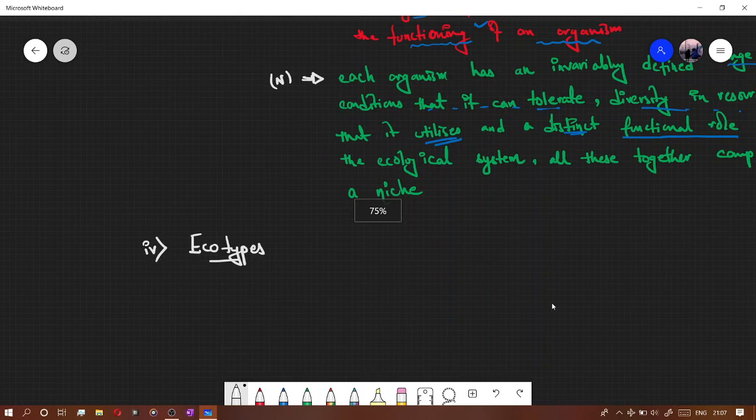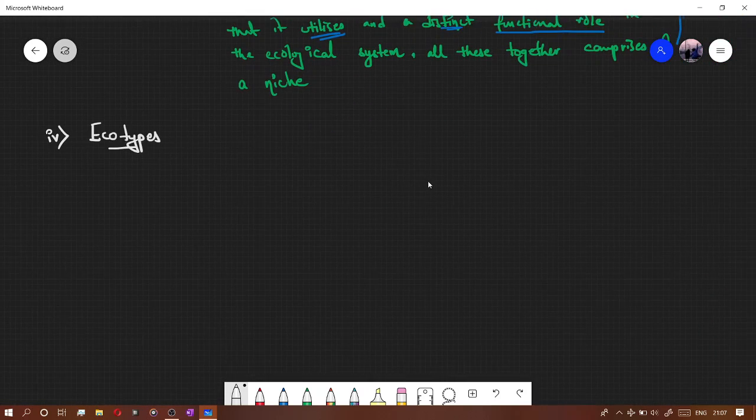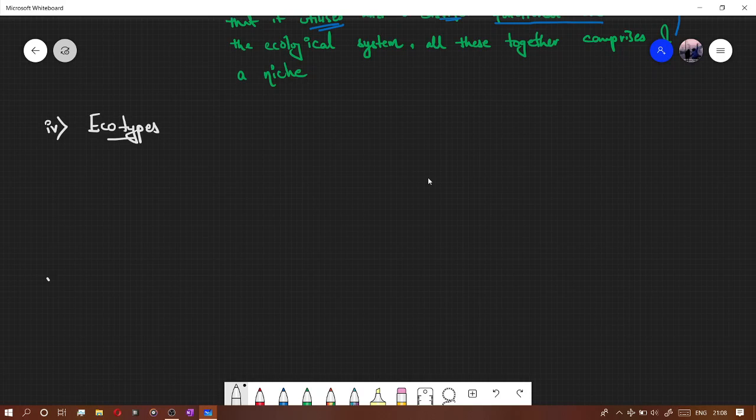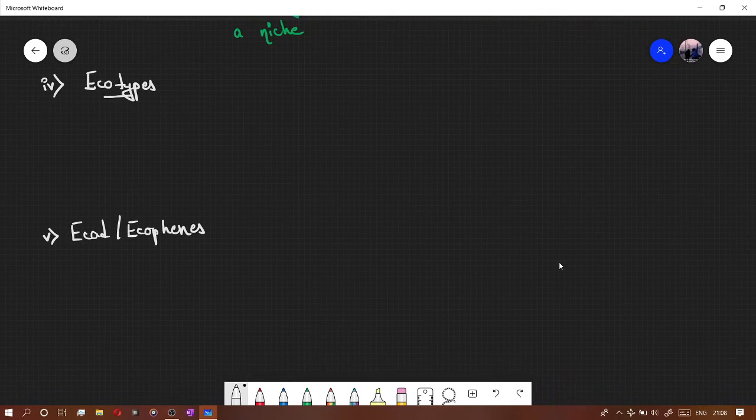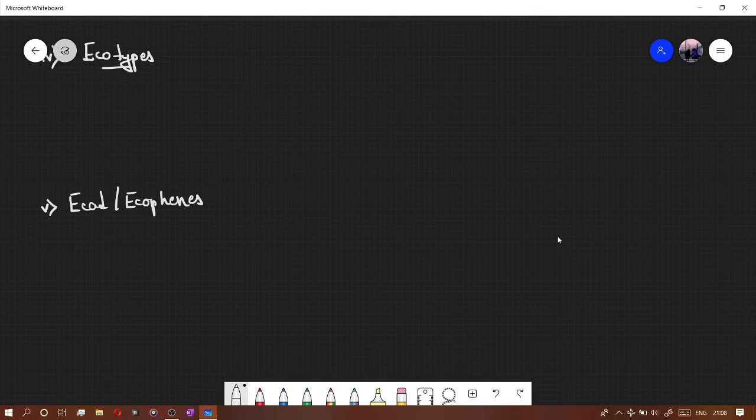Okay, let me just increase the page a bit. Ecotypes. Now ecad or ecophenes. If you want to skip this part, you can just write the definitions when I write them, but you can skip them. Ecophenes and ecospecies. I'm not going to define them very much, I'm just going to write some lines.